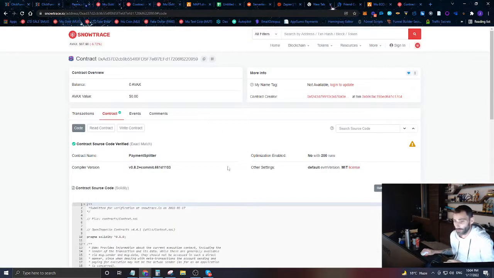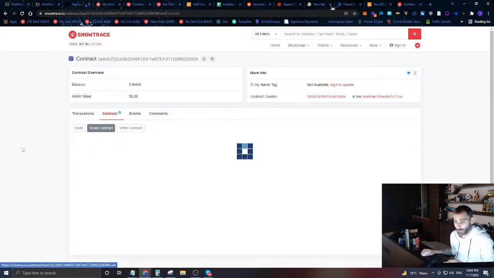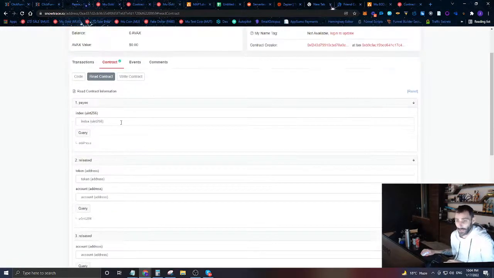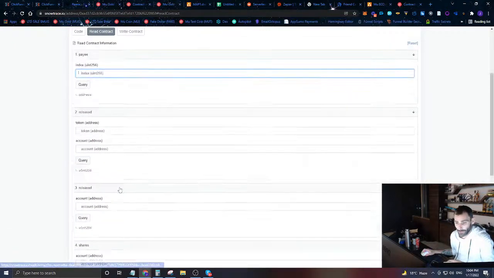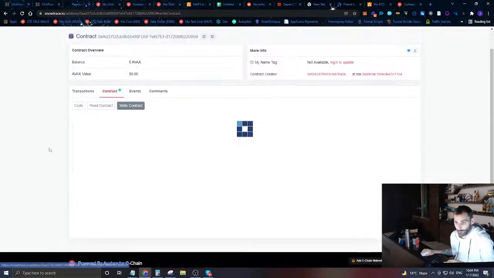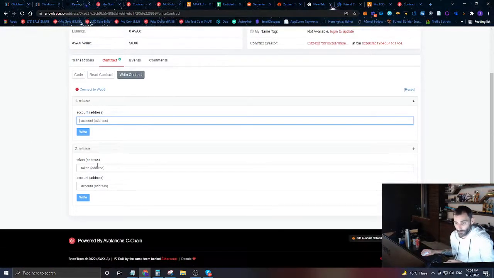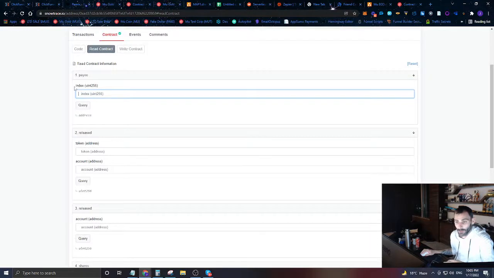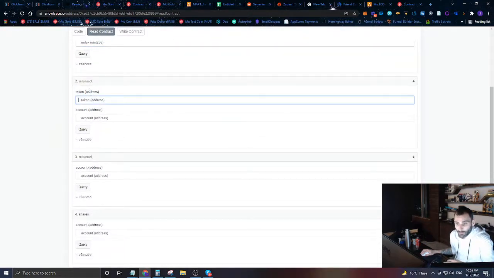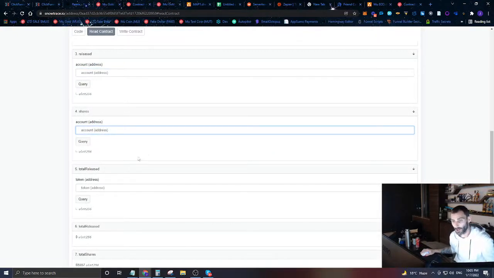Now we can see on this contract that it has a little check mark here, and we can see all the code that we used to write the contract. We can see the functions that we have, the way that we can essentially interact with this contract. It looks like we can release a token. We can see some information, how much has been released of any token, how many shares a contract address has.